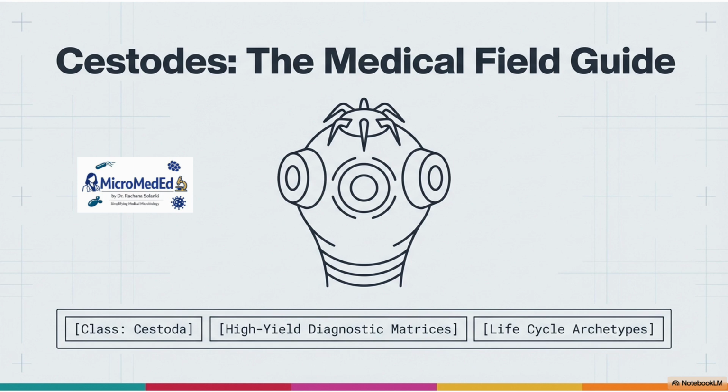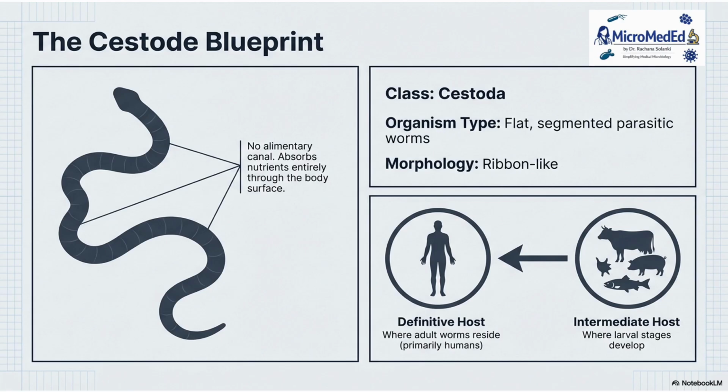Today we are going to discuss cestodes. Cestodes are basically asked as a short note in the exam, in which basically the difference of Taenia saginata and solium, as well as neurocysticercosis and hydatid cyst. So let's proceed. Cestodes are basically flat, segmented parasitic forms.